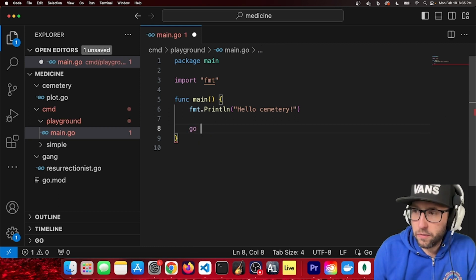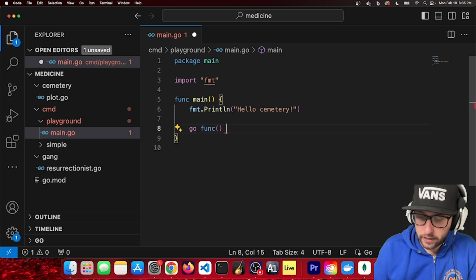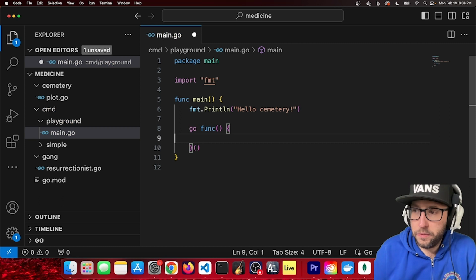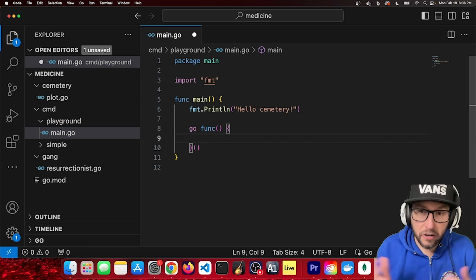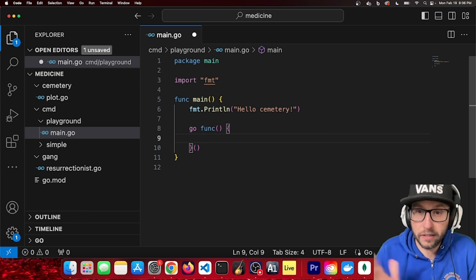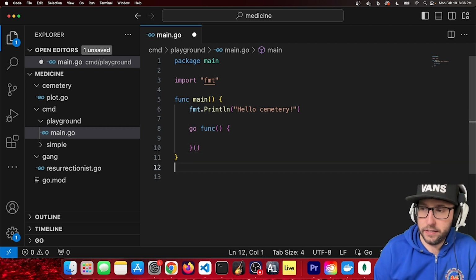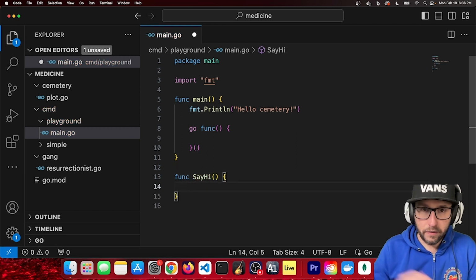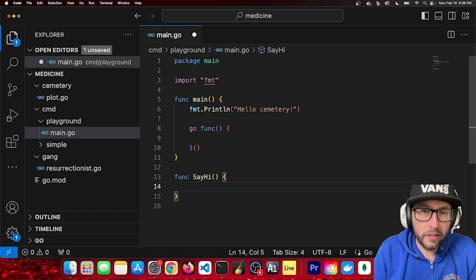So we're going to write go func. And if you remember, that func keyword is how you declare a function. We're declaring an anonymous function. That means a function that isn't named, that's just declared inline. So we don't reference this function anywhere but where it's declared. So it's different than having something like a function declared right here at the bottom where I just say hi.